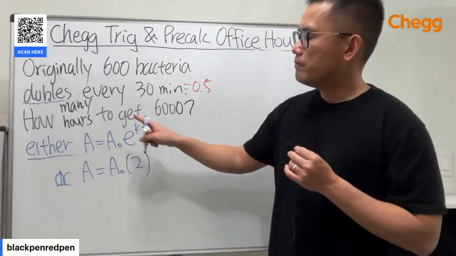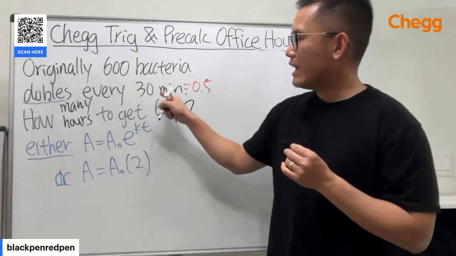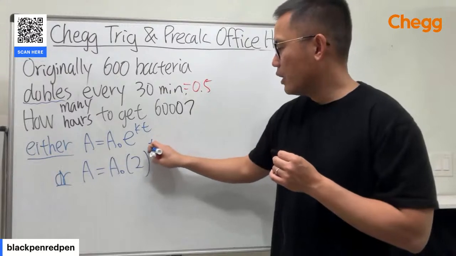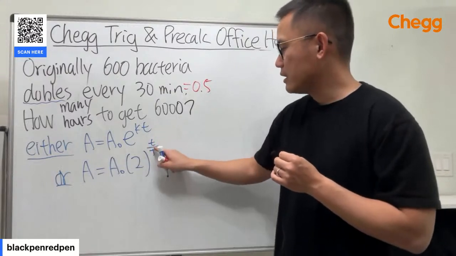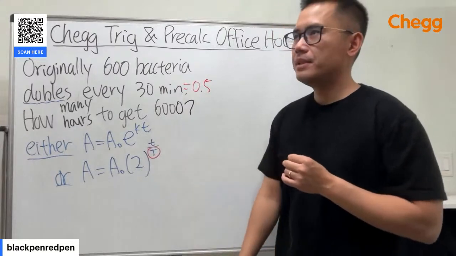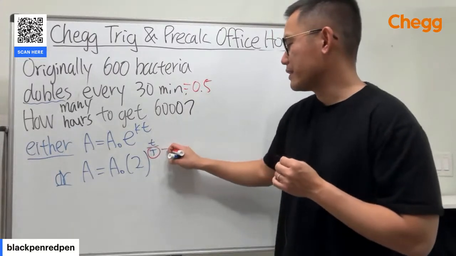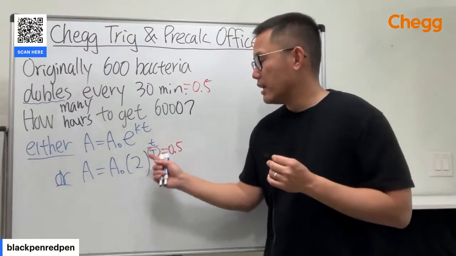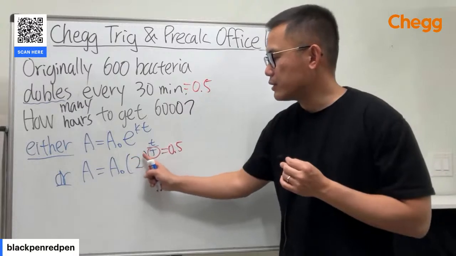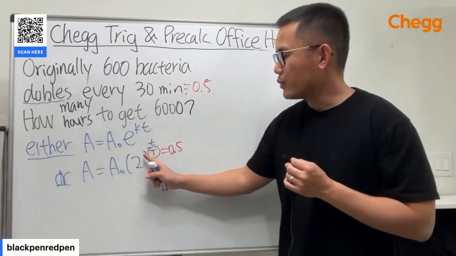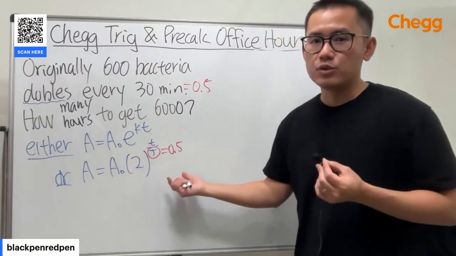Because you know it doubles every 30 minutes, the general form is this, raised to the little t over capital T. This capital T is, because we're talking about 30 minutes, 0.5 in this case. It represents how long it will take for you to really get double.